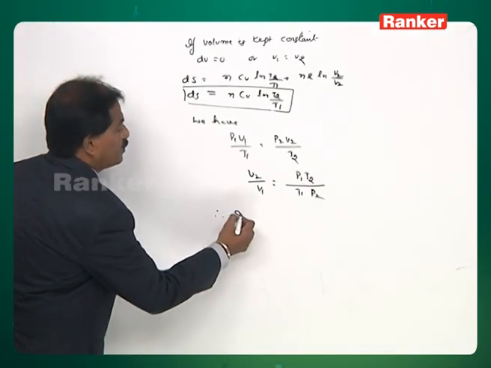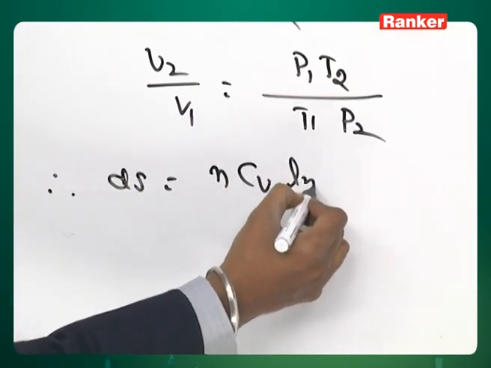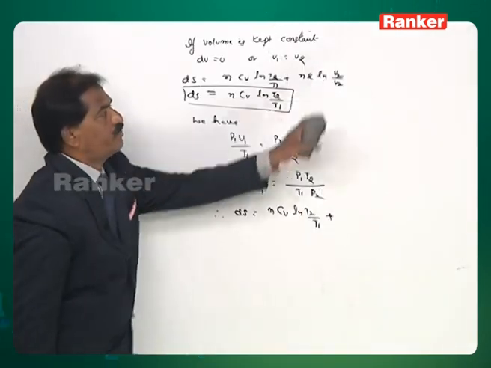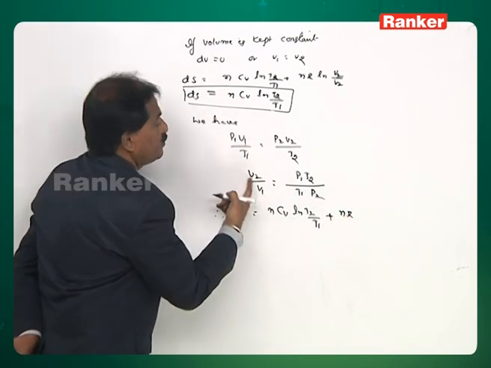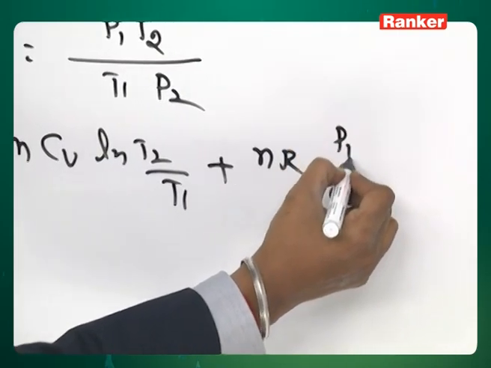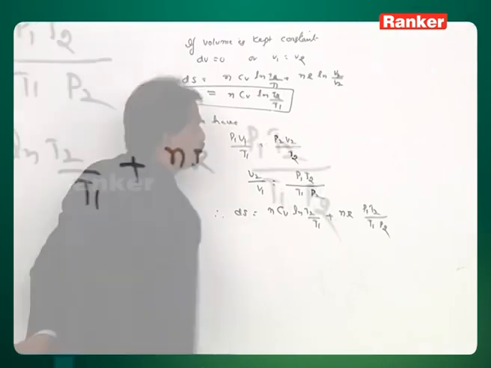Therefore, this del S is equal to nCV ln T2 by T1 plus, in place of V2 by V1 I am substituting this one, nR P1 T2 by T1 P2.